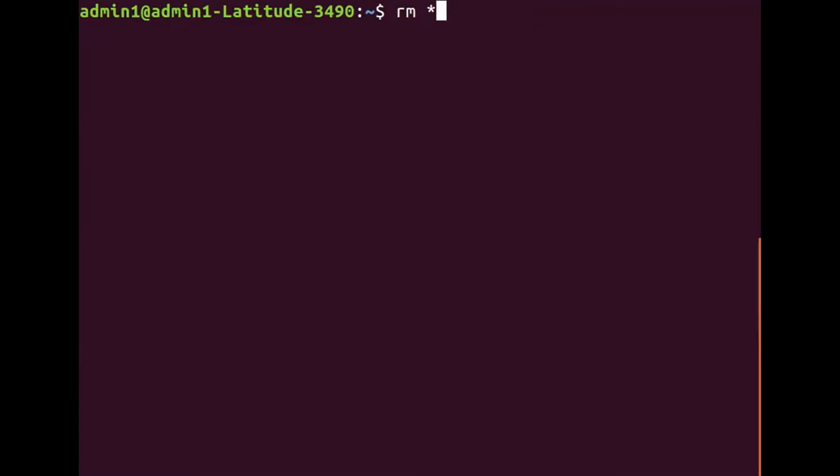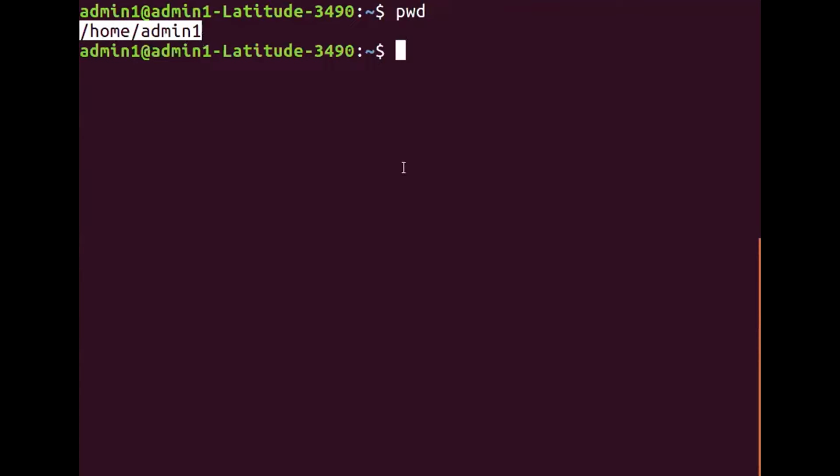It's always good for the programmer to know where exactly he or she is working. So there's a command called pwd. You just press the enter key and you will get the output of that command. The output here is /home/admin1. Now what does this indicate?